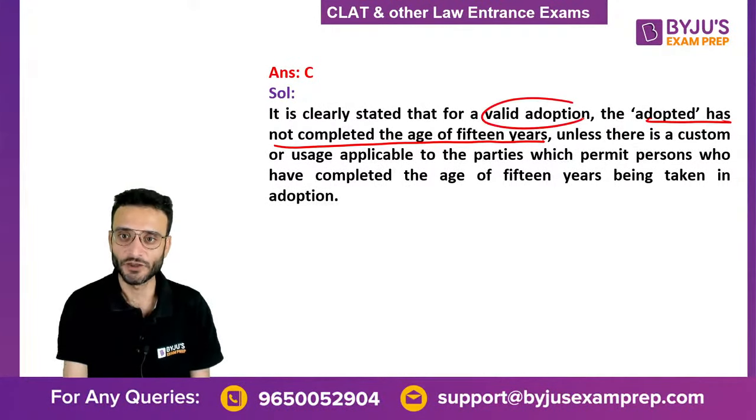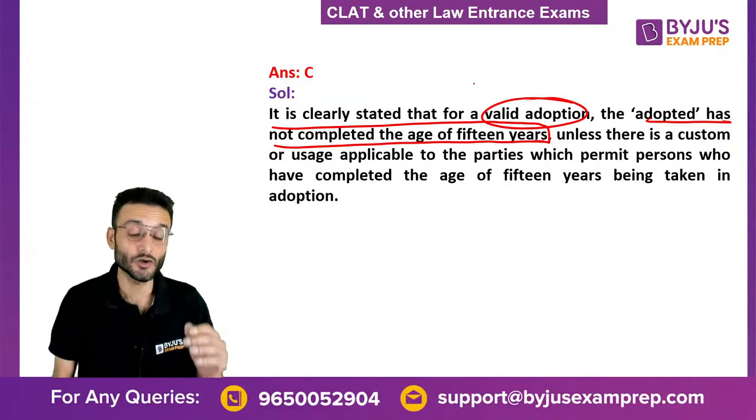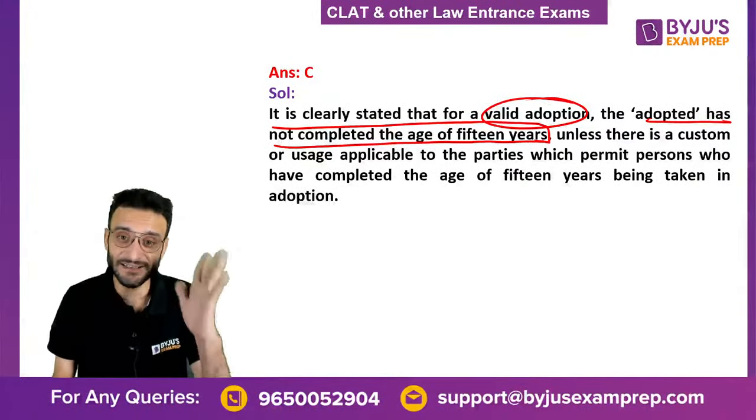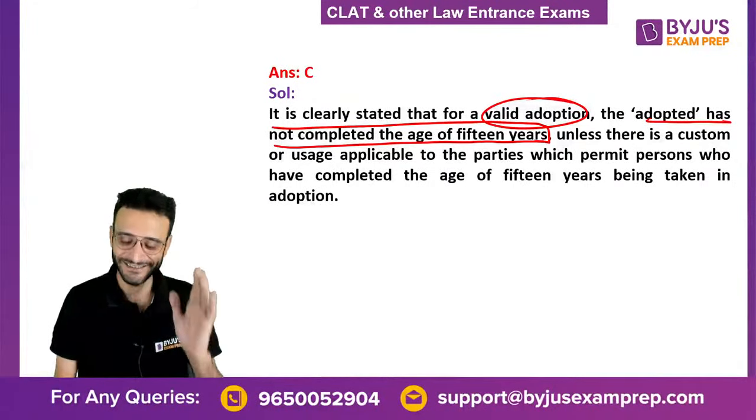For a valid adoption, the child must not have completed the age of 15 years. Now 18 years, 19 years, only if there is a valid custom. Only.